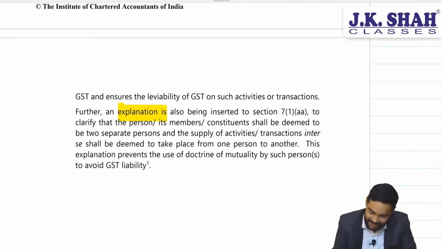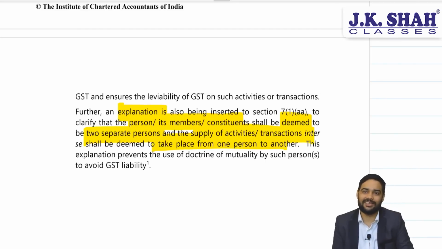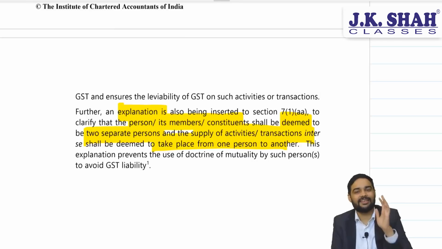Further explanation is added to clarify that a person, its members and constituents shall be deemed to be two separate persons, and any supply between them is to take place from one person to another. So now there is complete clarity.